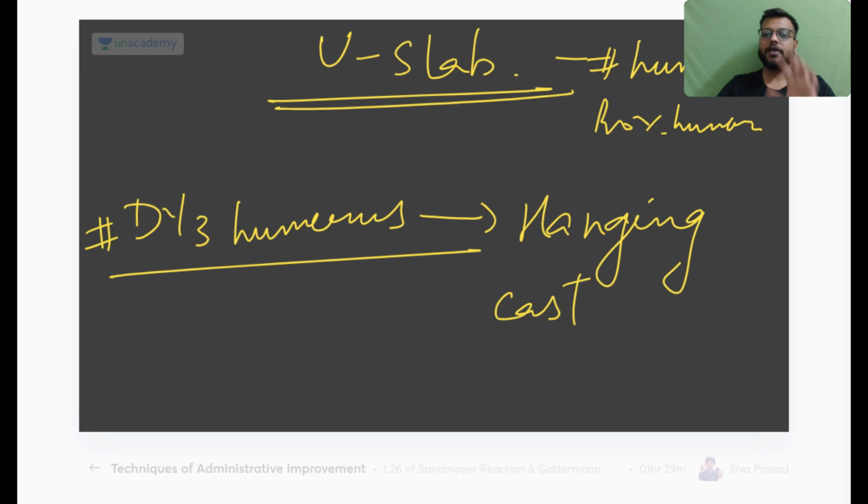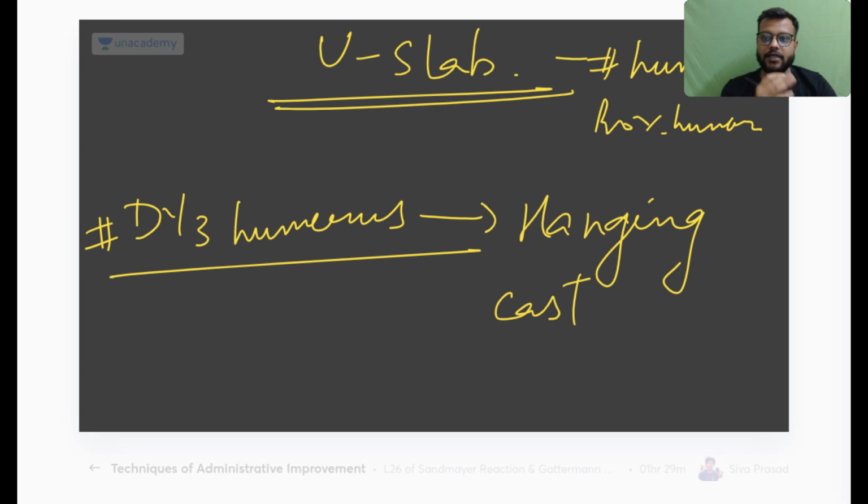Okay, now what is the difference between a slab and a cast? A slab is just giving POP support at the posterior aspect, or one aspect. Okay, that is your slab. In a cast, the entire circumference, all the directions, all the compartments will be covered with the POP. So to start with, for 7 to 10 days you put a slab in any type of fracture, then you convert it into the cast.